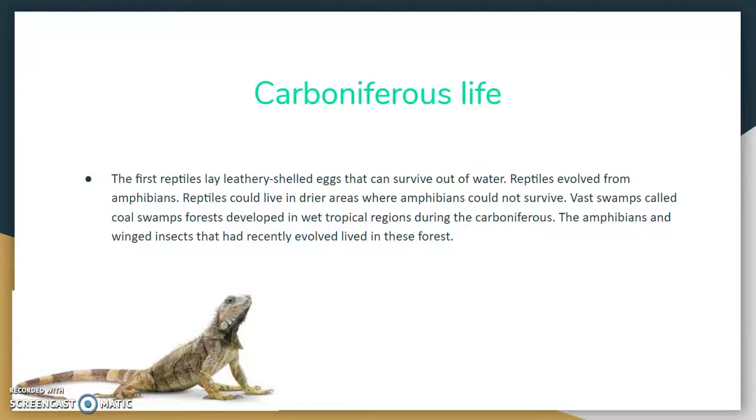Vast swamps, called coal swamp forests, developed in wet tropical regions during the Carboniferous. The amphibians and winged insects had recently evolved in these forests.